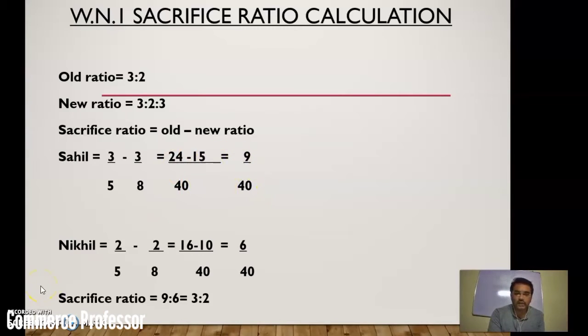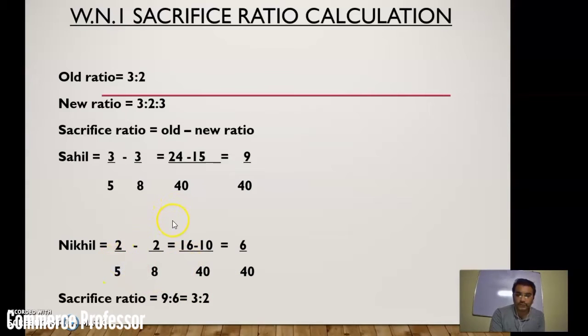Next is Nikhil's sacrifice ratio calculation. 2/5 minus 2/8, that means the second partner's share. Multiply the denominators with each other, that is 5 eights are 40, so the denominator becomes common. 8 twos are 16, that is the multiplication of the second fraction's denominator with the first fraction's numerator.